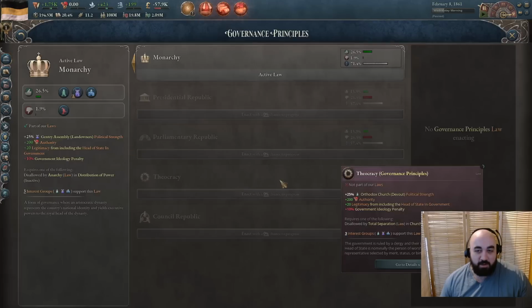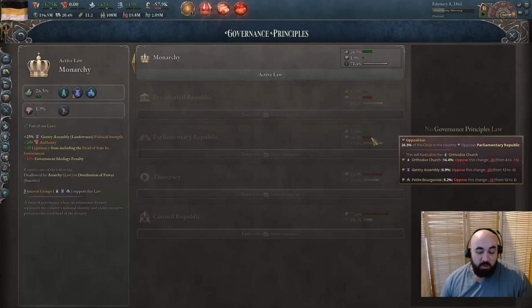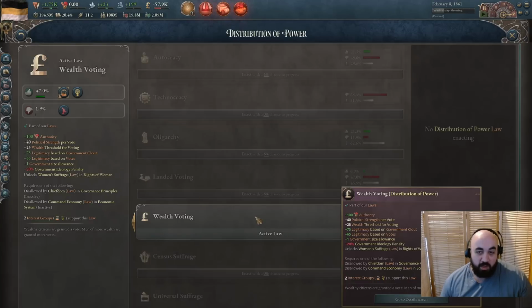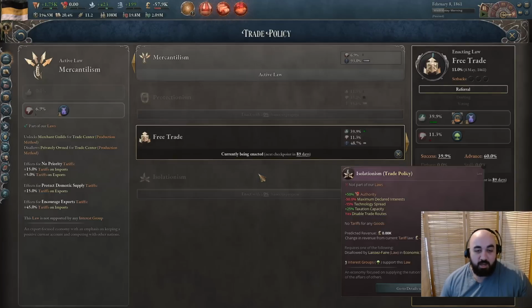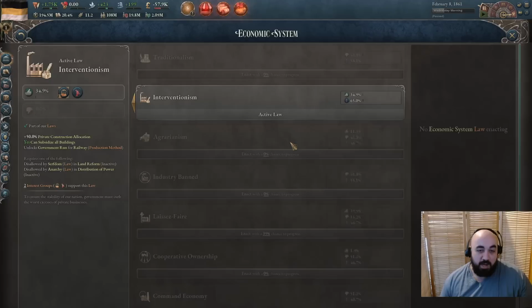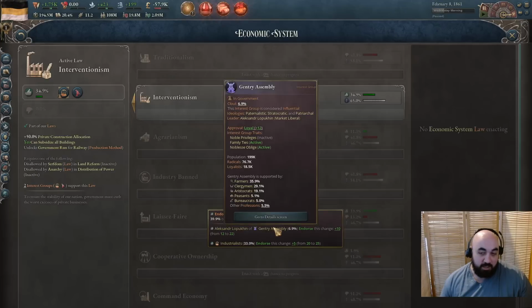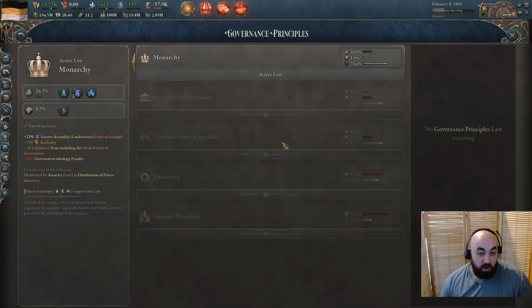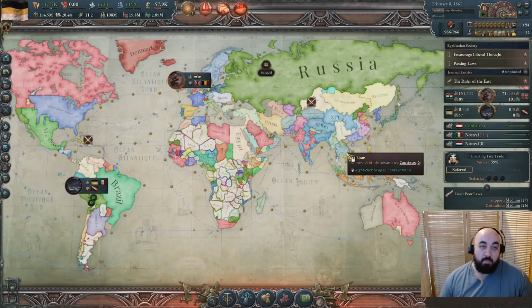We would really like to have a super legitimate government. The only way we could do that is with parliamentary republic, and so maybe we could try and do that next episode, or even if we had a different system other than wealth voting, like technocracy or oligarchy, we could do it, but I think we want wealth voting here, and so we are going to try and go free trade, get the boyos happy enough. Ooh, we could actually probably just go laissez-faire after this, to be honest, and then since the gentry assembly is a market liberal, both of these will make him very, very happy, and then we could probably pass parliamentary republic without revving. That's kind of the plan moving forward.